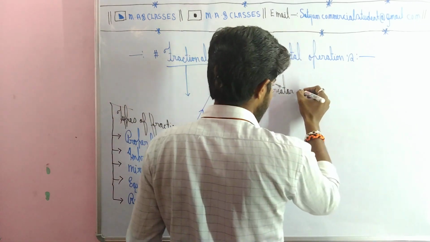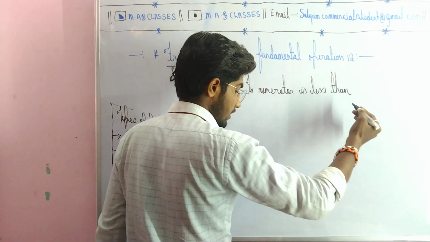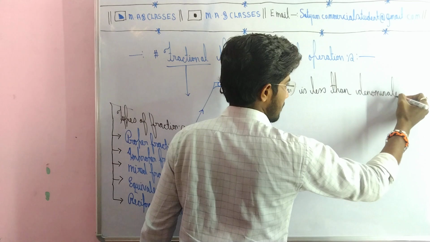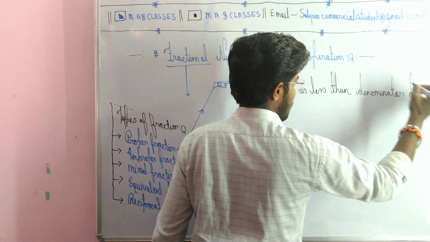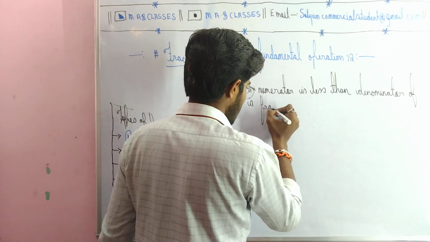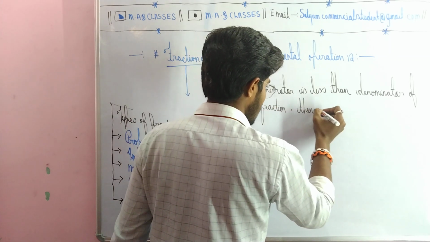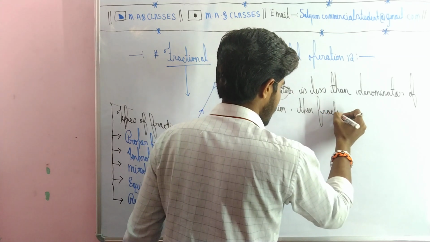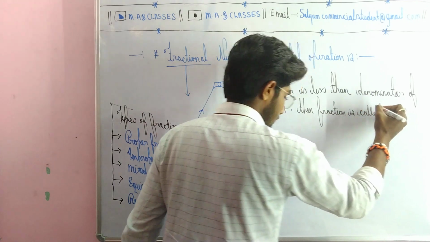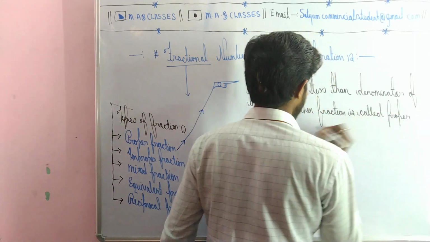In a fraction, if the numerator is less than the denominator of a fraction, then the fraction is called a proper fraction. Understand this very deeply. Proper fraction is very important.